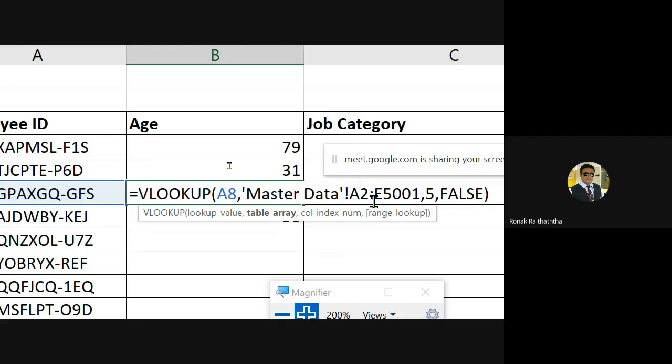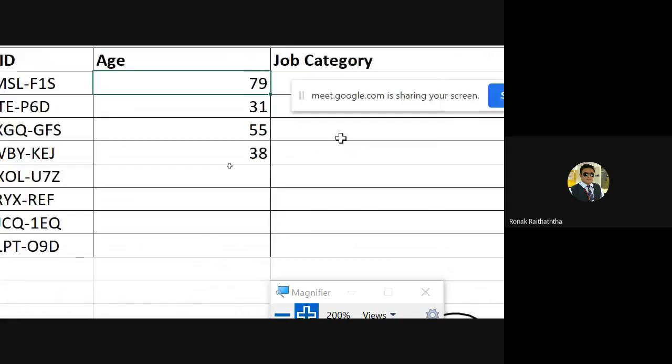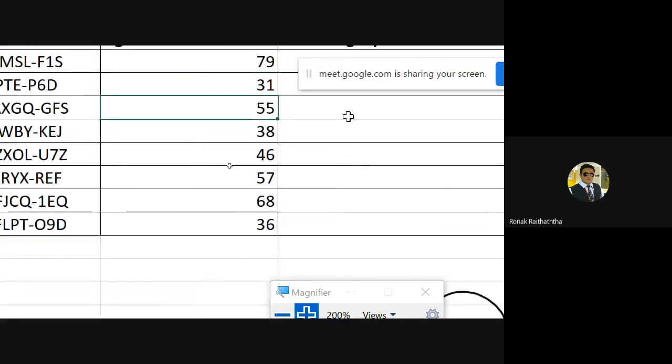So between A and 2 we would be pressing F4. Congratulations, we have successfully divorced them. Again we would be making the divorce between E and 5001. So F4. The dollar sign is inserted before E as well, and before 5001 as well. Pressing Enter. Now if you copy and paste that cell, the range will not get changed.